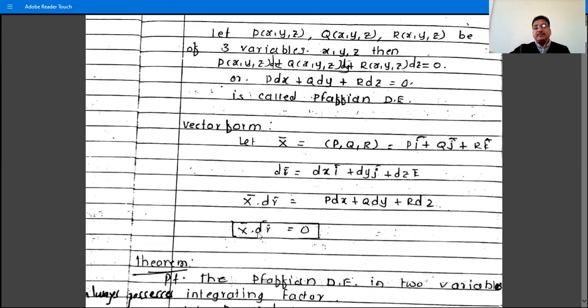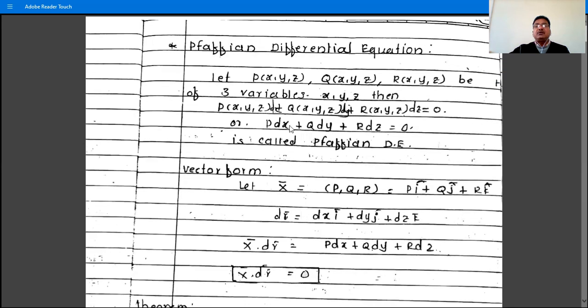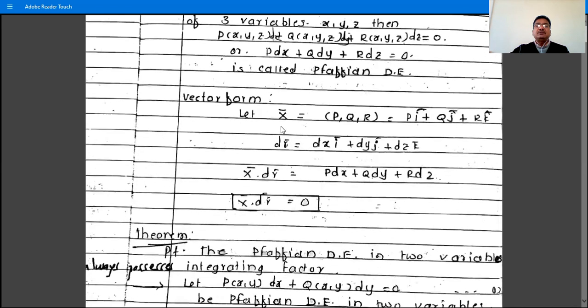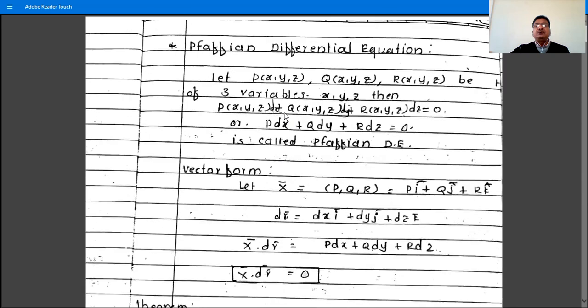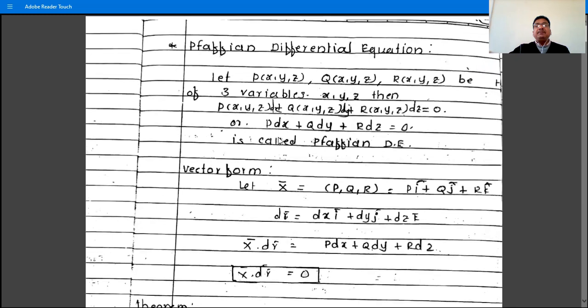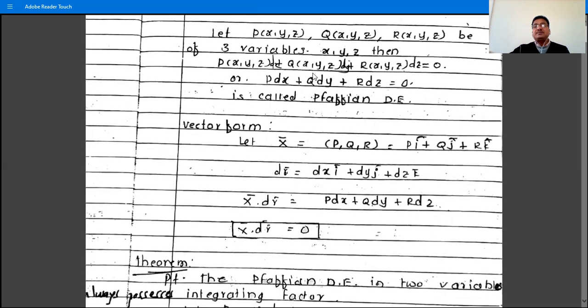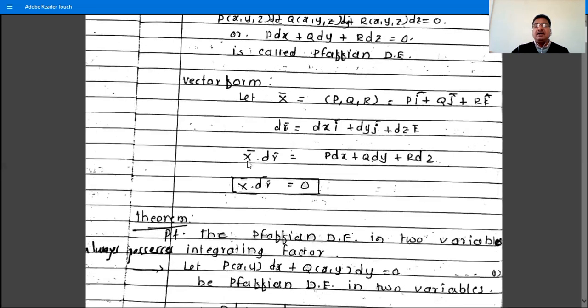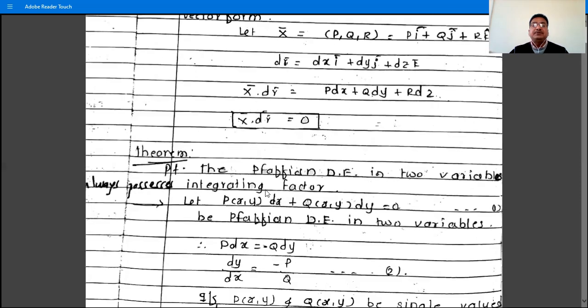X bar dot dr bar is equal to 0, this dot is important, is called the vector form of the Pfaffian differential equation. So there is a 2-mark question: write the vector form of the Pfaffian differential equation. First write P dx plus Q dy plus R dz is equal to 0 is called Pfaffian differential equation. Then write X bar, write dr bar, and find X bar dot dr bar equal to 0, which is called the vector form of the Pfaffian differential equation.